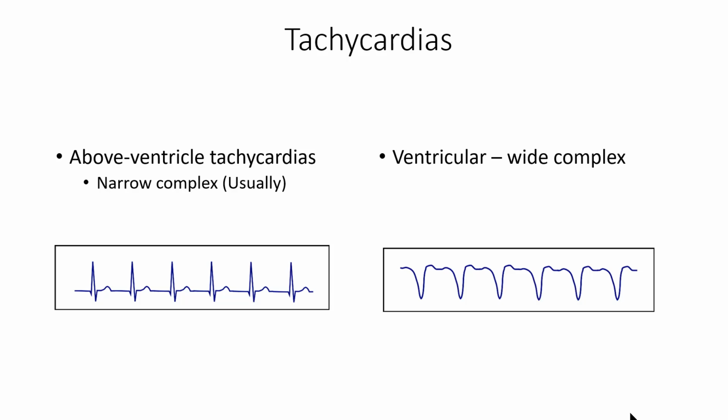The first and most important distinction in the tachycardias is this. Ventricular tachycardias are those coming from the ventricles, and then those arising from above the ventricles. Those that occur above the ventricles generally are going to be narrow complex, with a few exceptions, and then ventricular tachycardias are generally going to always be wide complex. There are significant differences in how we care for these patients, and we'll talk more about both of these groups of tachycardias.